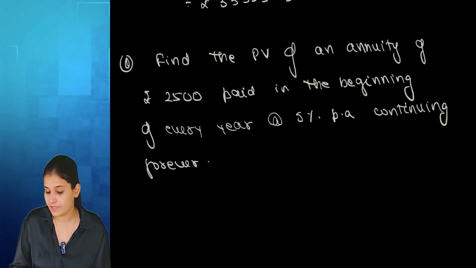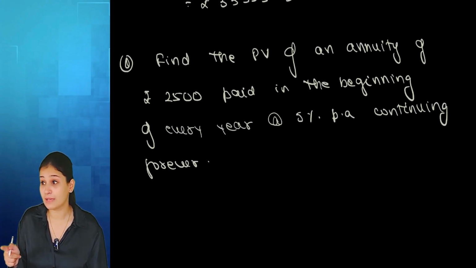If the words continuing forever would not have been written, then I would have given you the time, right?